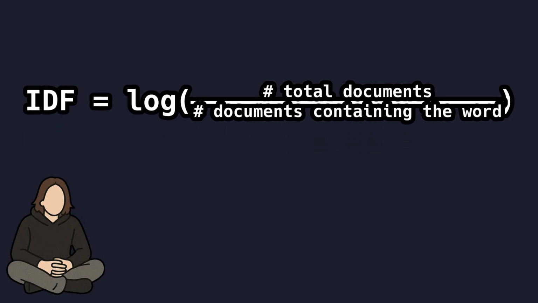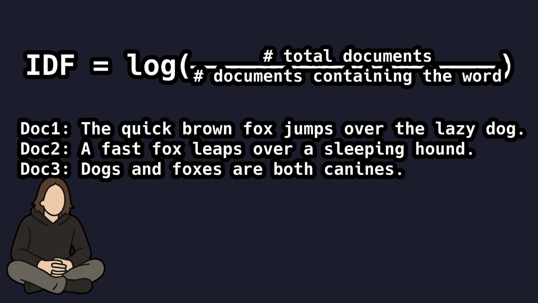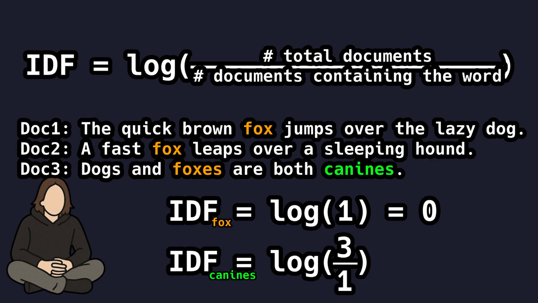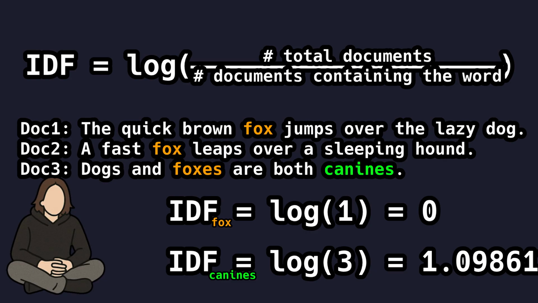There are 3 documents in our example. The word fox appears in all of them. That's 3. IDF thus equals logarithm of 3 divided by 3, which is 1, and logarithm of 1 is 0. But if we look at the word canines, that appears in just one document, IDF of it is logarithm of 3 divided by 1, which is 3, and the logarithm of 3, assuming it's base 10, is 1.098 something something something.